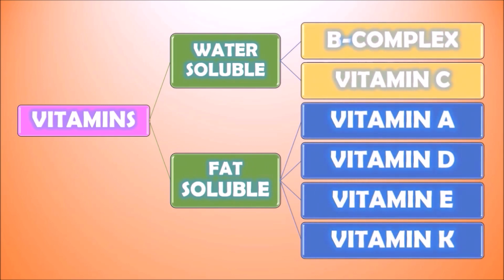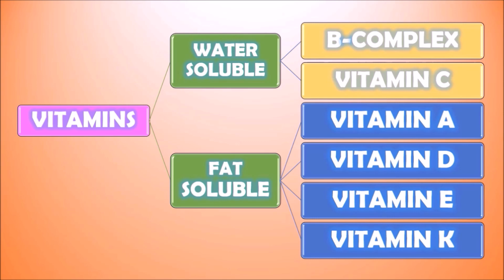B complex and vitamin C are the water soluble vitamins. B complex includes a lot of vitamins such as B1, B2, B3, B5, B6, B9, B12, etc. This numbering has been given on the basis of the timeline of their discovery.